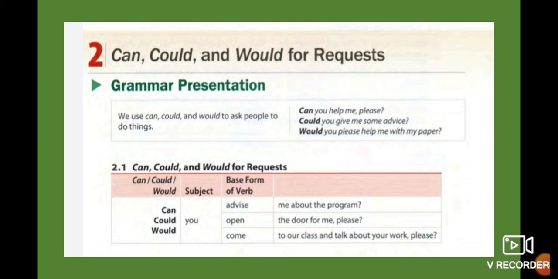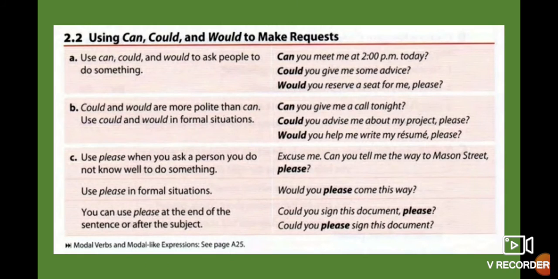Let's see. You use can, could, and would to ask people to do things. For example, can you help me please? Could you give me some advice? Would you please help me with my paper? So this one is for requests. And remember this one is a question, so when you write a request, you write a question mark at the end of the sentence, or you give the proper intonation when you give this request in another way.